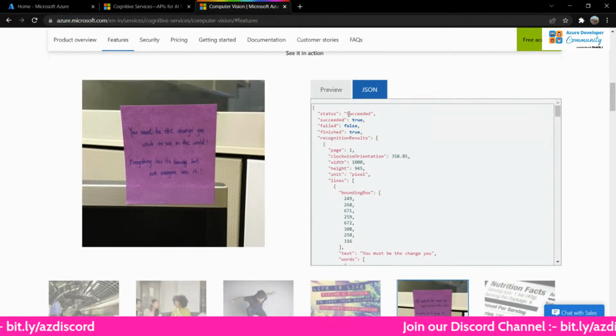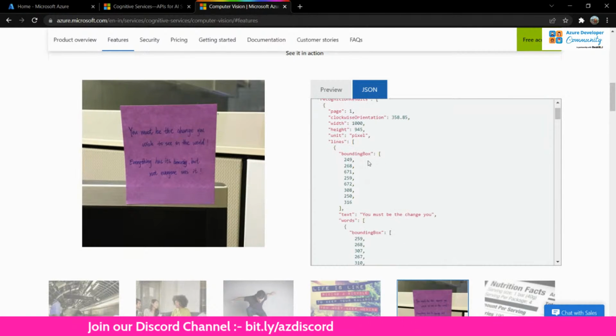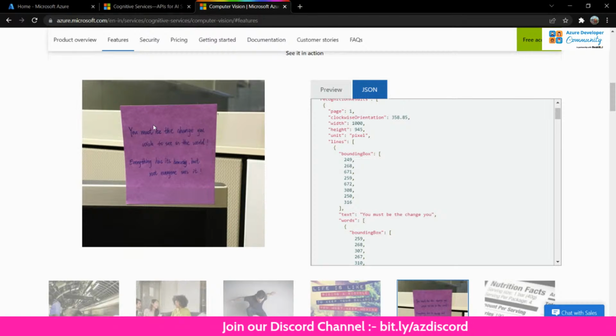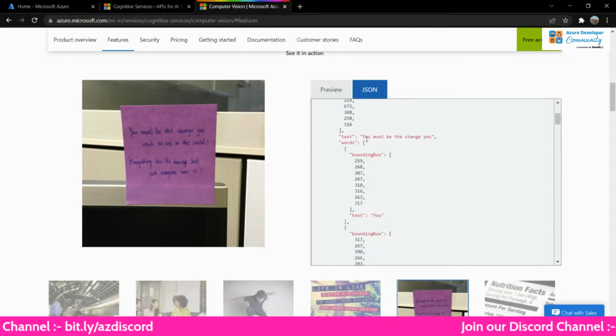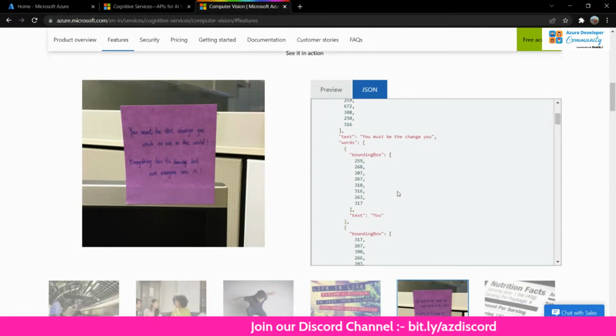Status succeeded, of course, right? Then the recognition results start. There's a bounding box. I'm pretty sure you must all be aware of what a bounding box is. Basically, when you give something to an algorithm, it puts these green colored boxes around and says where it is located. So that's what it is doing here. And in which bounding box, what has it found?